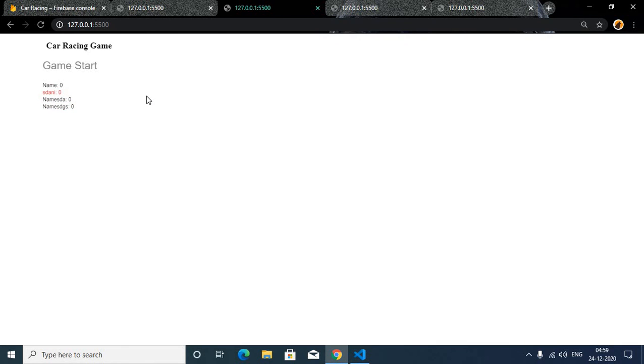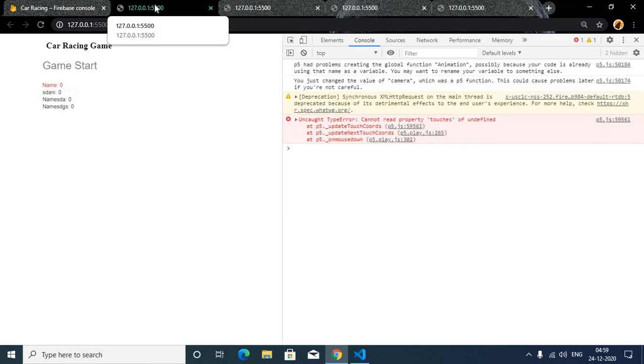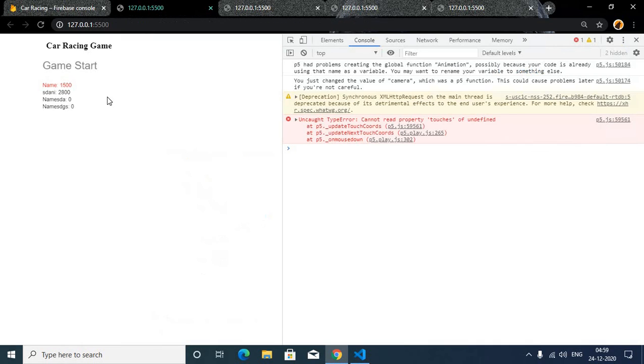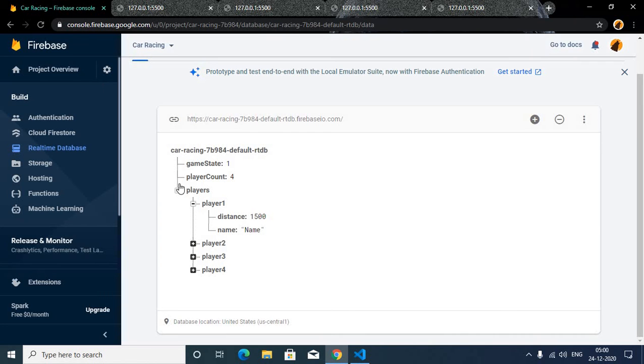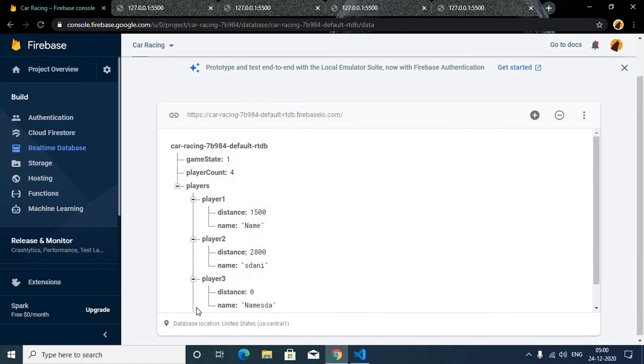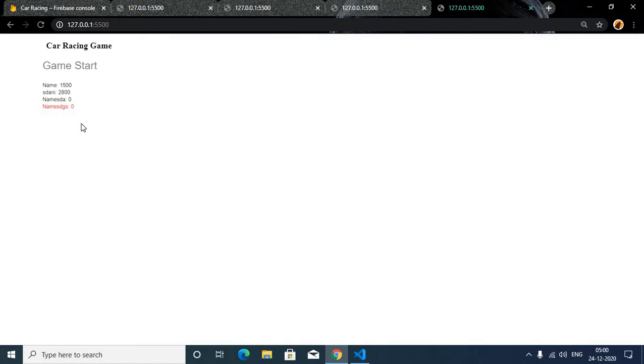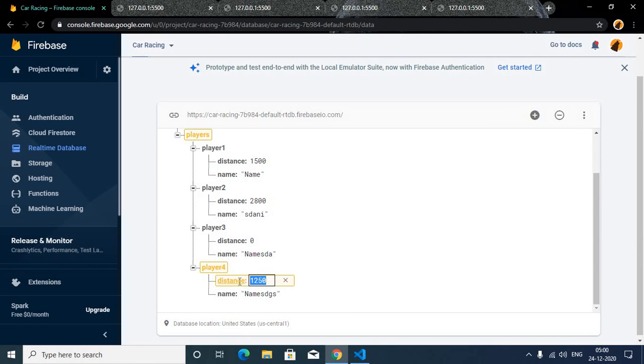Now if I press the up arrow key here, you can see Sunny's, whatever name it is, its position increases and the rest are not increasing. Now if I come to this name's tab, it is increasing. You can see in the console that players are automatically created, and here you can see distance 1500. You can see the same here. If I increase the distance of player 4, here it is player 4, you can see it's also increased.